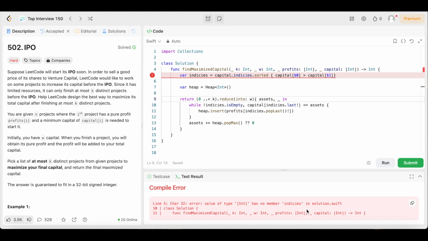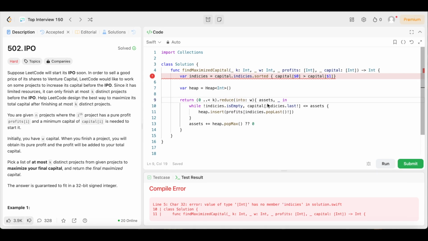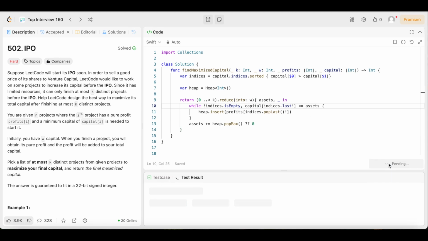What does it say? No member indices. So something with the spelling. Indices. How we spell? Oh, sorry, y'all. So this should not have an I in there. Let me just take out the I in all of these, just to keep it right. I had the spelling wrong. So we get rid of these I's. Should be indices with no I. Let's run it this time. See if that works, y'all. Let's see. And it's accepted, y'all. That's what I'm talking about.